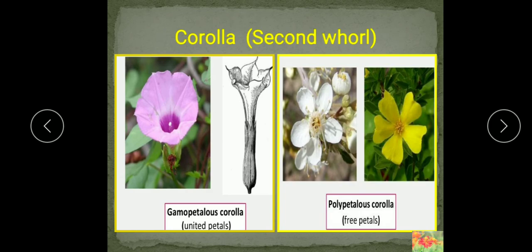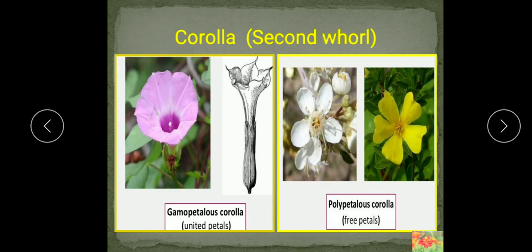Here also the same case when the petals are green. Usually petals are of different colors, but here petals are green like the sepals, then they are known as the sepaloid petals. Now again the arrangement of the petals I explained you already. Two conditions, polypetalous and gamopetalous. What is polypetalous?